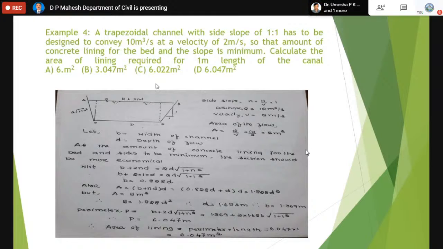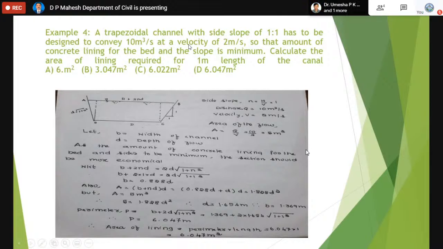They always mention like 2H is to 1V or 3V is to 2H. Like that they will mention. So accordingly we write those values in this. We keep the vertical one, corresponding horizontal, that will be called as n. That is very important, because that is the only area where we normally tend to make mistakes.